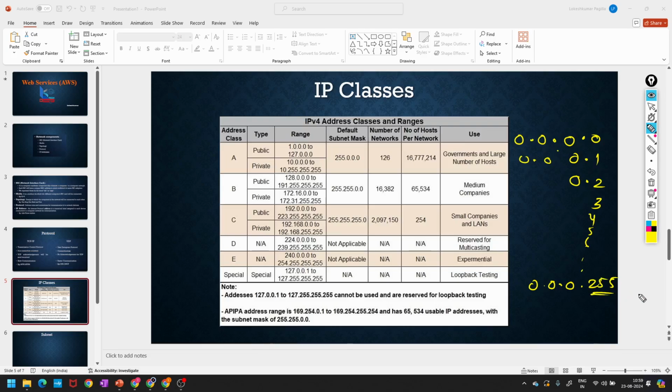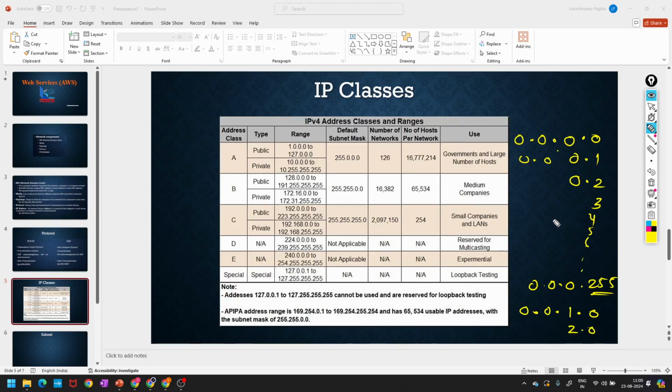0.0.0.255. It will reach like this. After 255, what will the next be? 0.0.1.0. Correct. Next, what will it be? 0.0.1.1, 0.0.2.0, something like this. It will increase continuously.